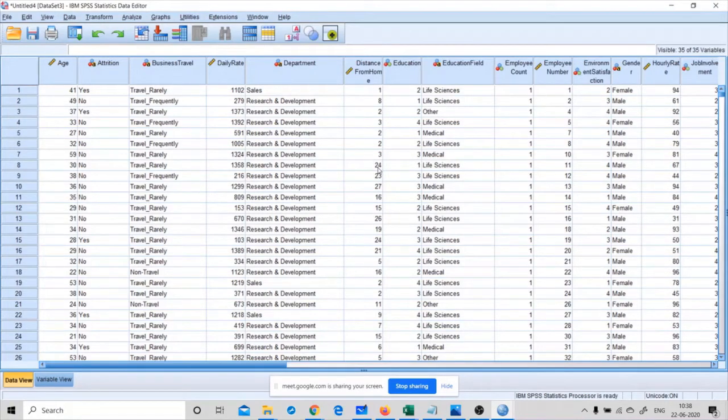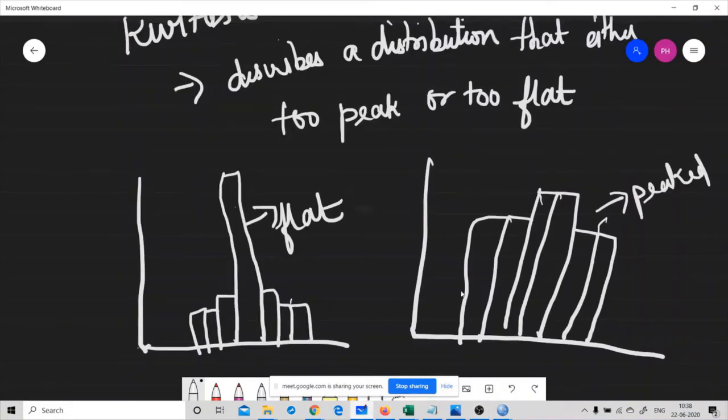Let me take an example. If you take the entire world COVID-19 data set, then that is called the population. If you take only the India COVID-19 records, then that is called a sample. For doing that kind of sampling in statistics, there are two types of sampling techniques available: one is probability based and the other is non-probability based.